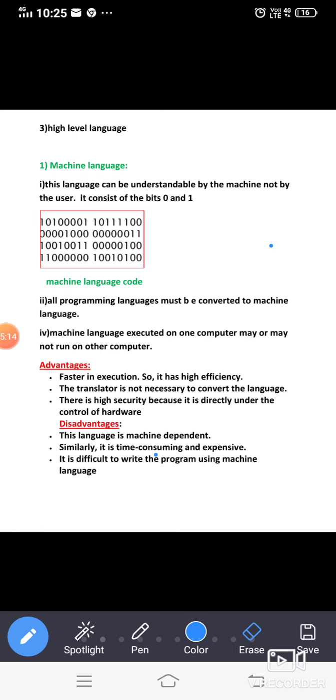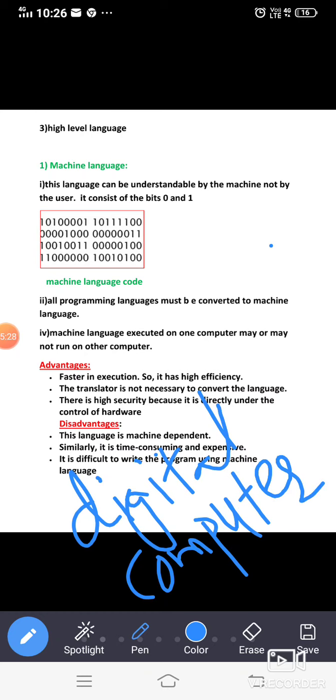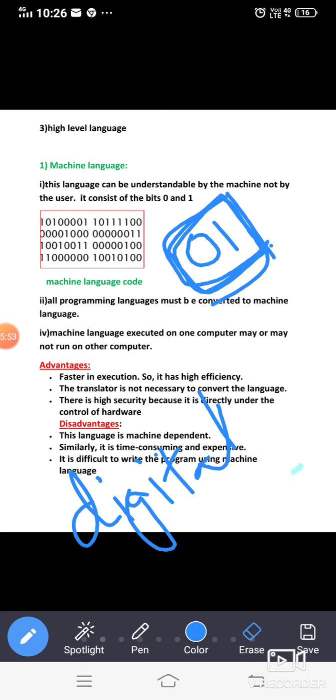So that's why nowadays the computers are called what? Digital computers. Why are we calling this a digital computer? Because everything will be converted into digits like 0 and 1. That's why everything will be converted into zeros and ones form, then only stored. That's why we sometimes say that digitally they will be stored. Digital storage means everything will be digitalized, or converted into digits like zeros and ones, then it will be stored.